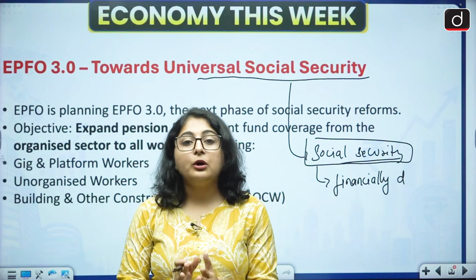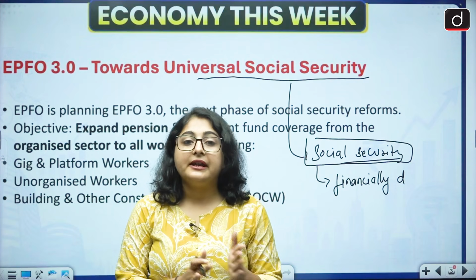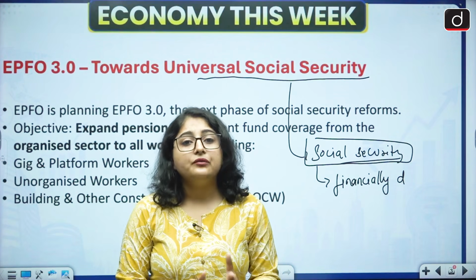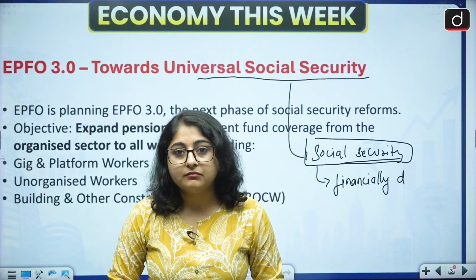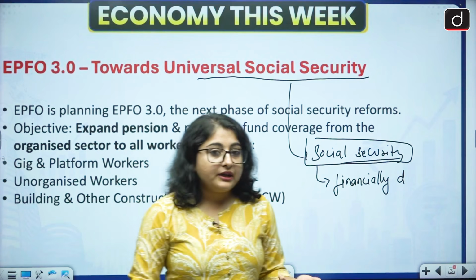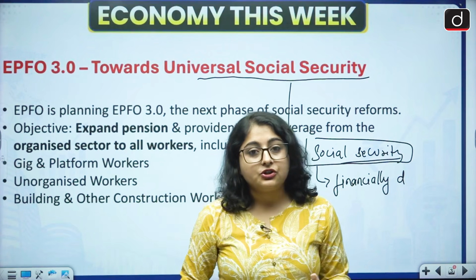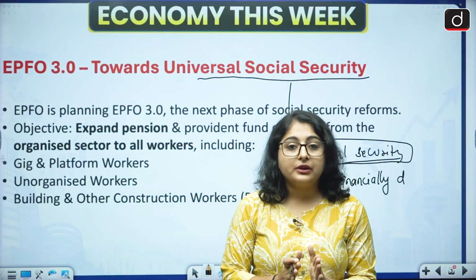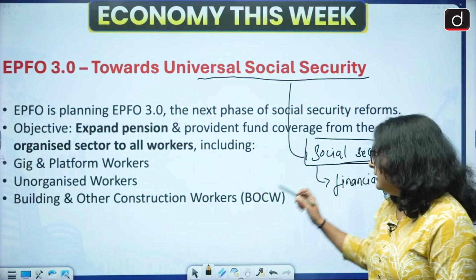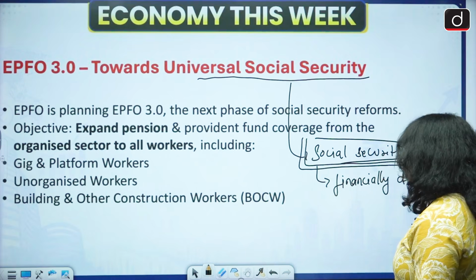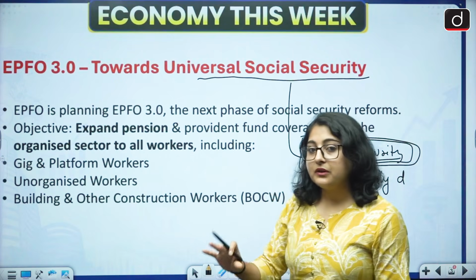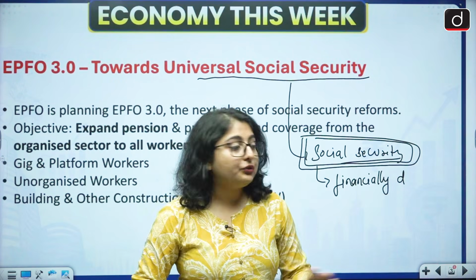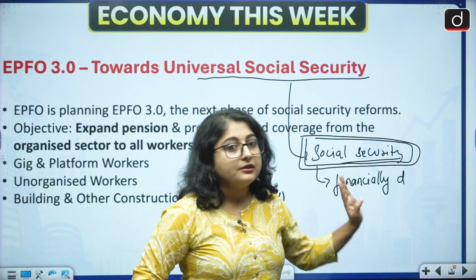If we talk about developed nations, for example Canada, the US, Japan, they are already working towards social security. India is trying to become a developed nation, right? So to become a developed nation, it is very important that we provide social security to all the workers in our country. We have to make this universal.